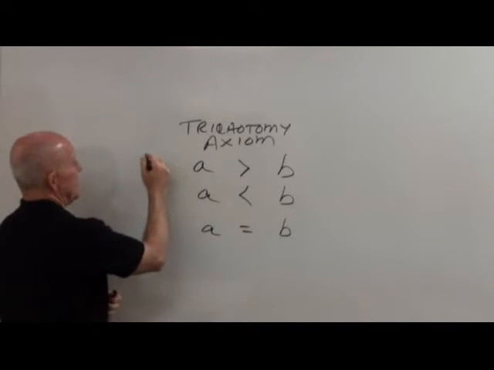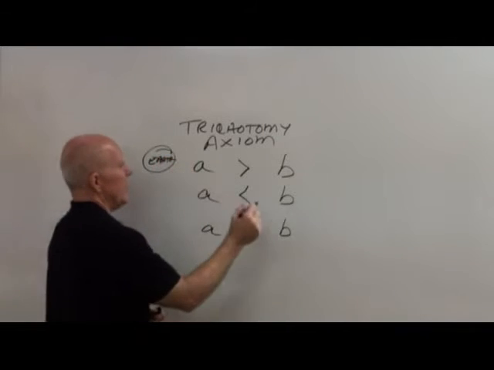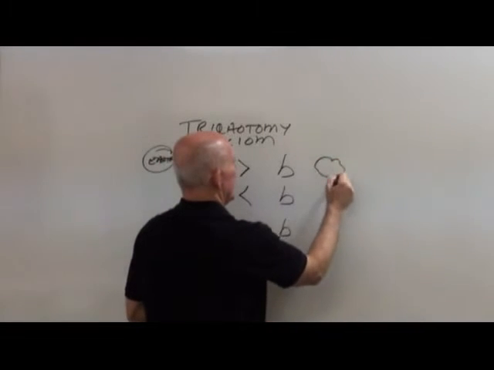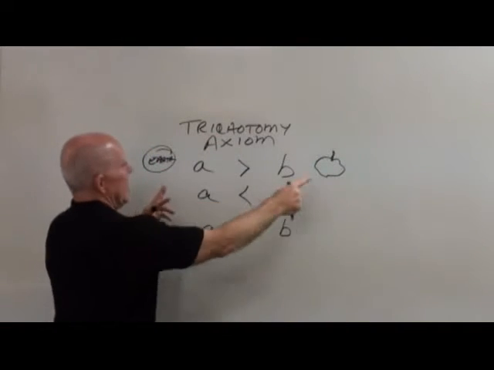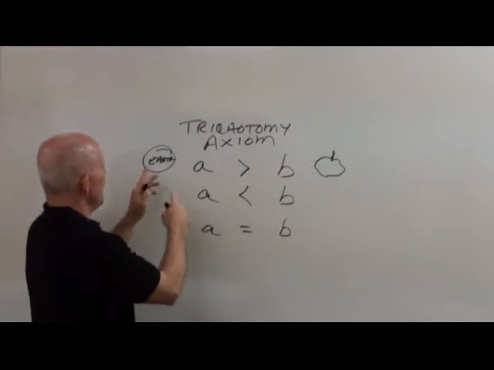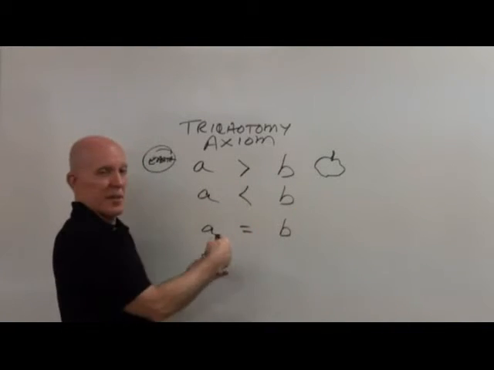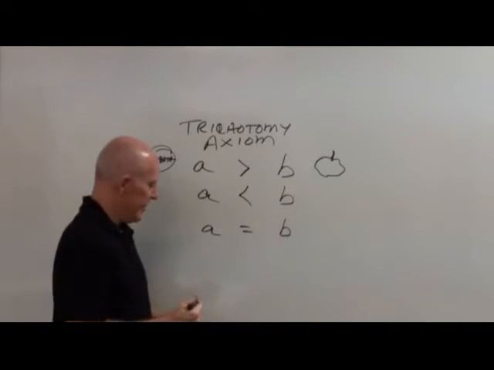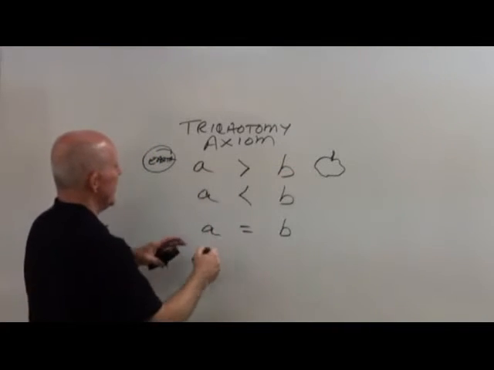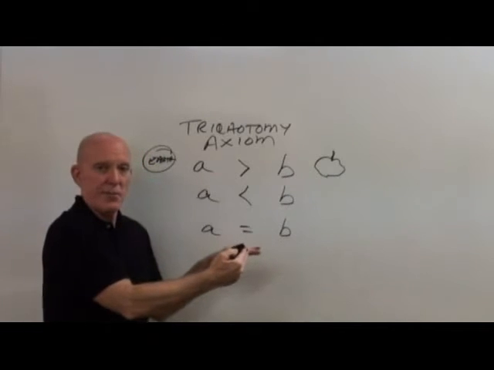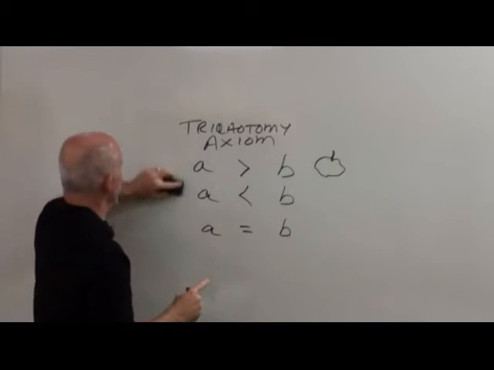If you have the Earth, and you have an apple, and that's a pretty bad looking apple, but if you've got the Earth, then either the Earth is going to be bigger than the apple, or the apple is going to be bigger than the Earth, or they're going to be the same size. And obviously we know that the truth is that the Earth is always going to be bigger, and that means that these two are automatically false. Only one can be true at any one time.